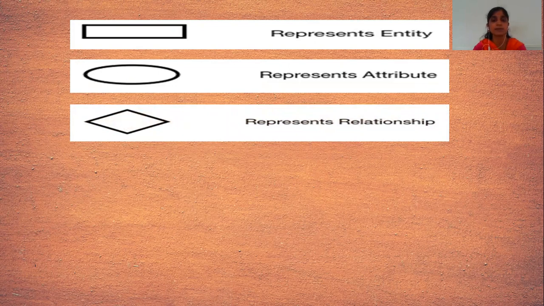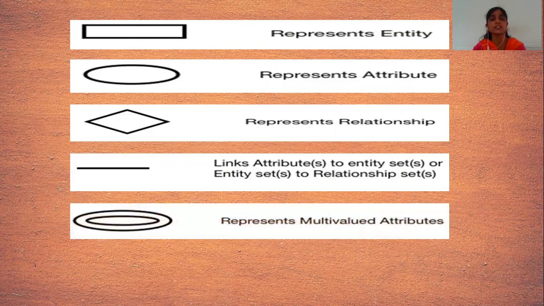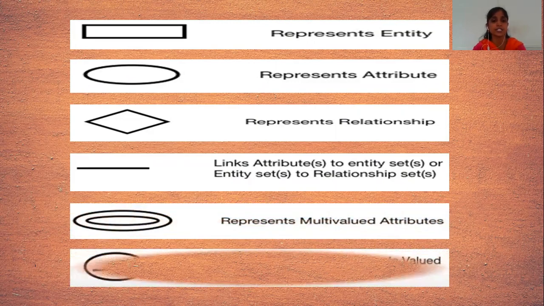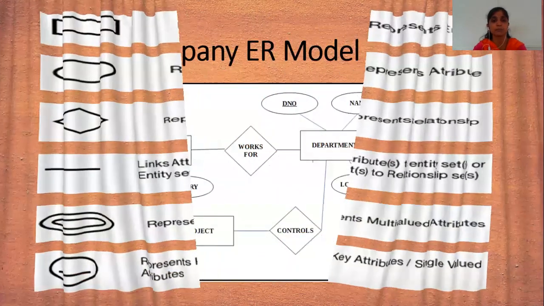Relationships are represented by this diamond like symbol. Links, that means entities are connected with attributes, or entities are connected with another entity by using these links. Then multi-valued attribute is represented by this circle. Then key attributes are represented by this type of circle, and it contains the underline before the attribute name.